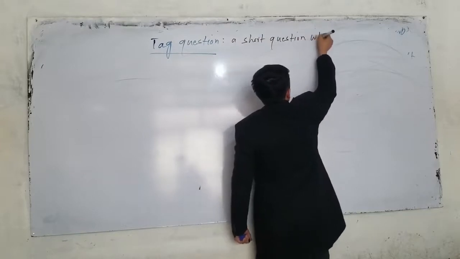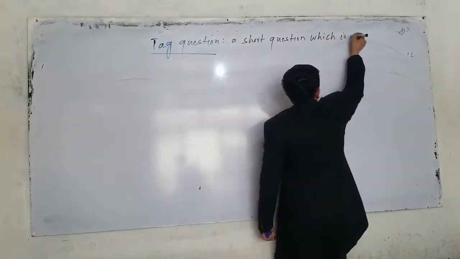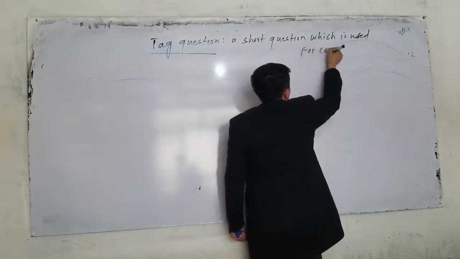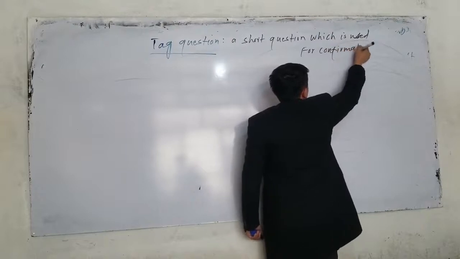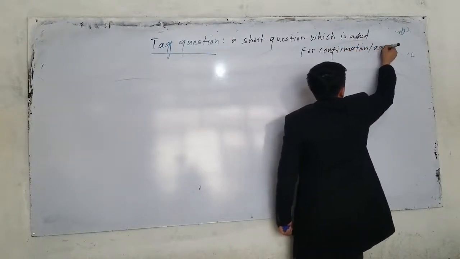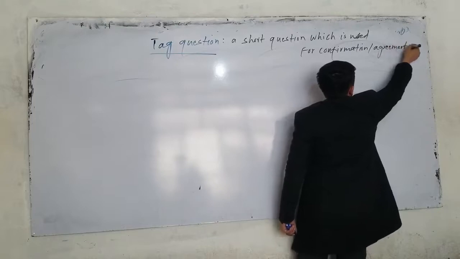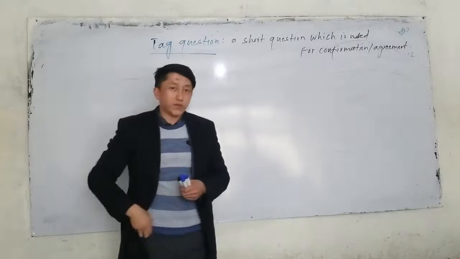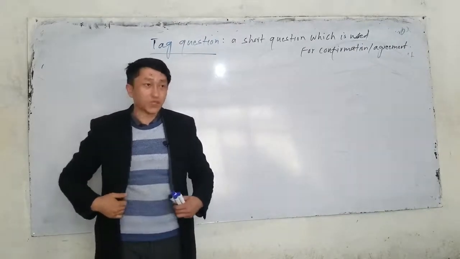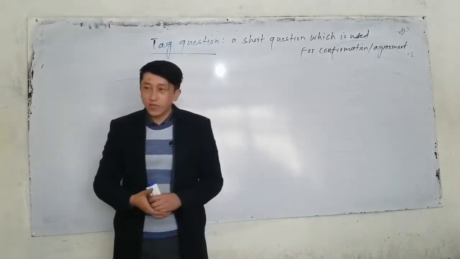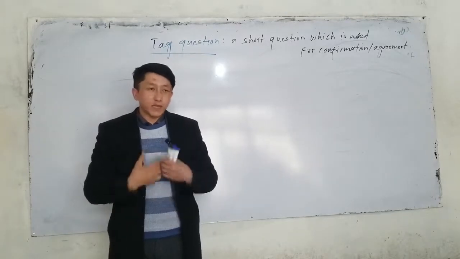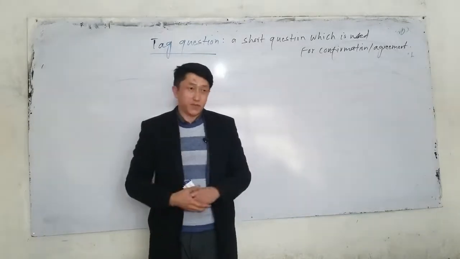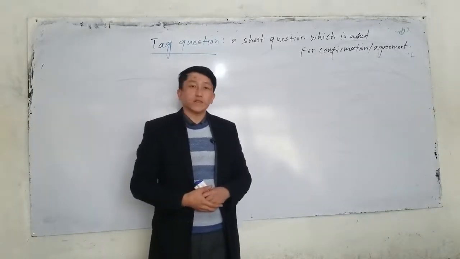A short question which is used for confirmation or agreement. What do we call that? That is called a tag question. So a tag question is a short question which is used for confirmation or agreement. When I say something and I want to look for your agreement, in that case, I have to use a tag question.